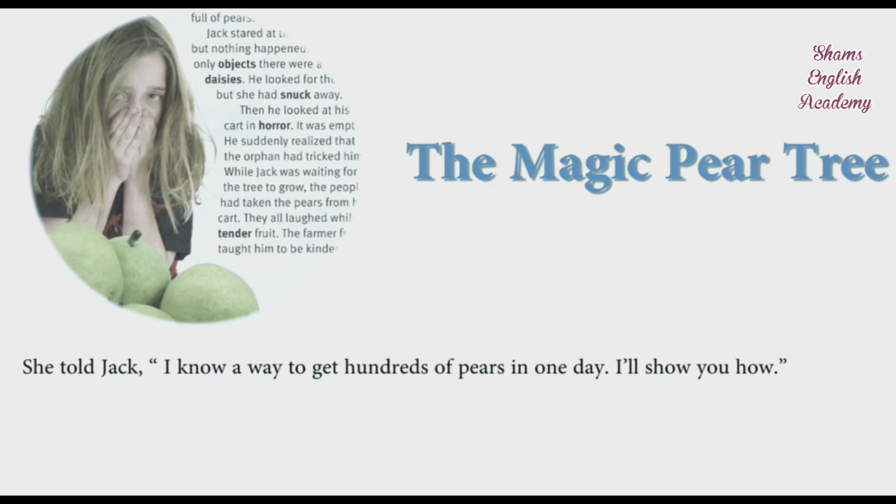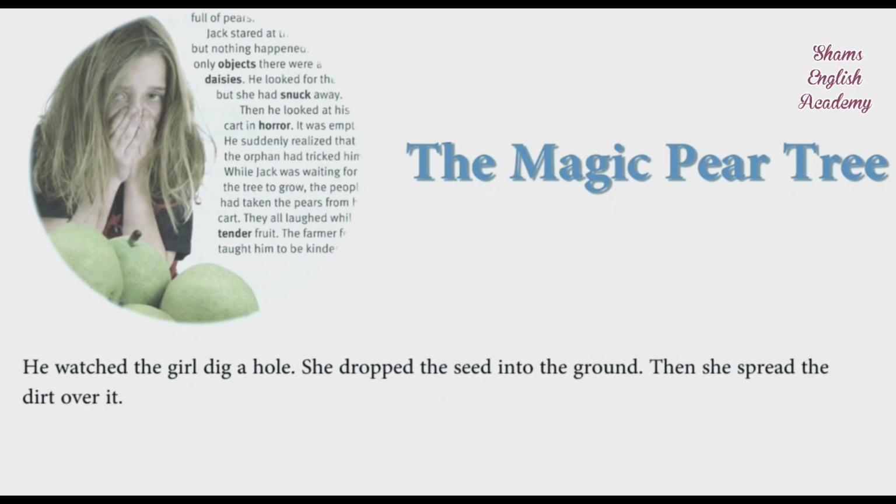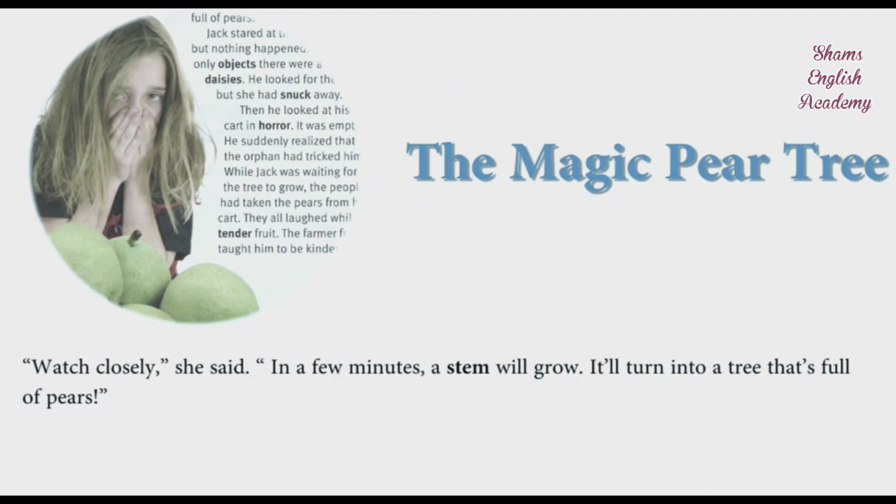She told Jack, "I know a way to get hundreds of pears in one day. I'll show you how." He watched the girl dig a hole. She dropped the seed into the ground. Then she spread the dirt over it. "Watch closely," she said. "In a few minutes a stem will grow. It'll turn into a tree that's full of pears."